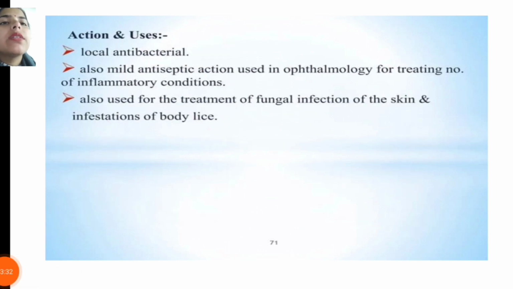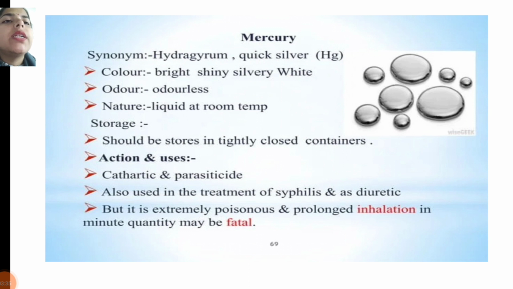In today's class, I discussed the following topical agents: mercury, yellow mercuric oxide and